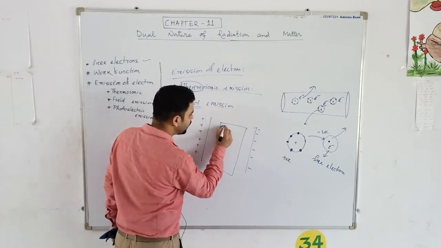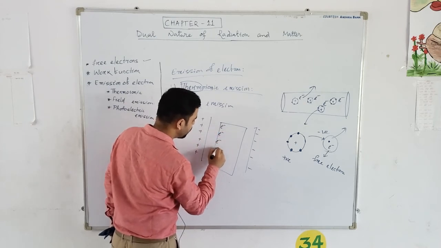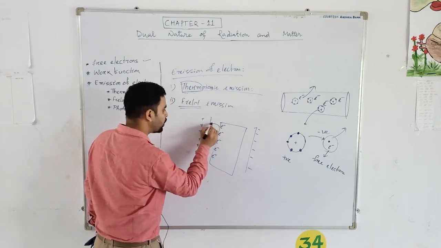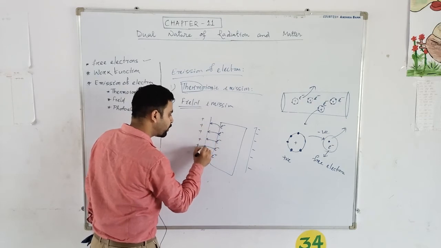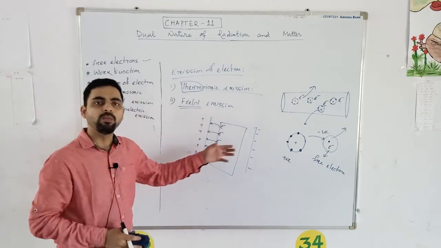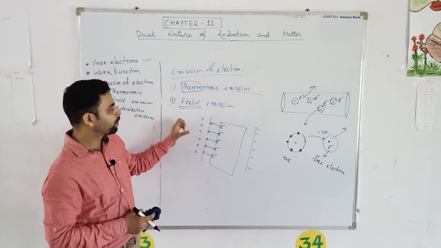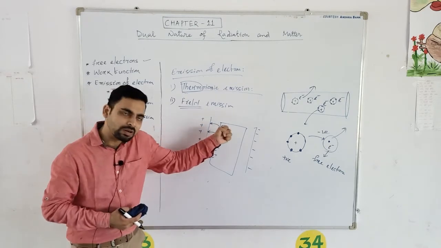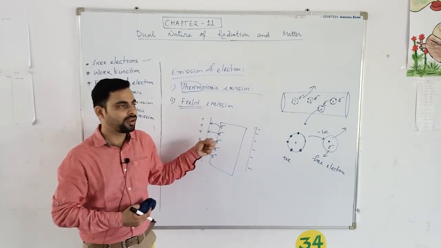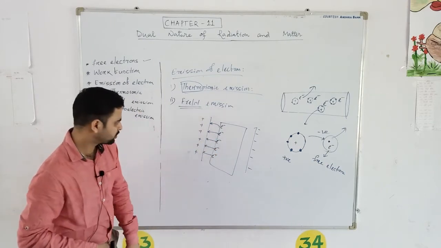The electrons inside this metal will try to move near the positive plate, right? This positive plate will try to pull these electrons towards itself due to this Coulombic force, right?